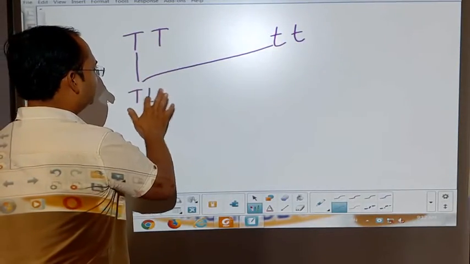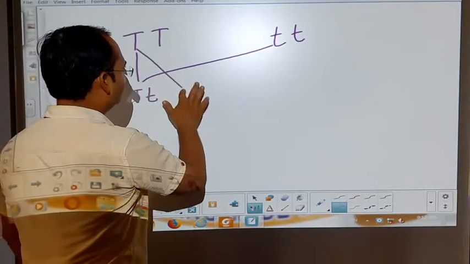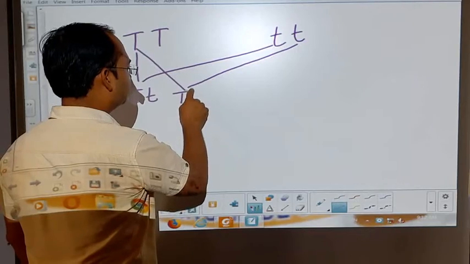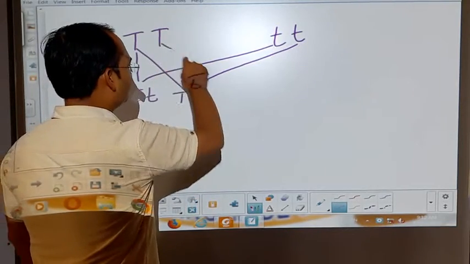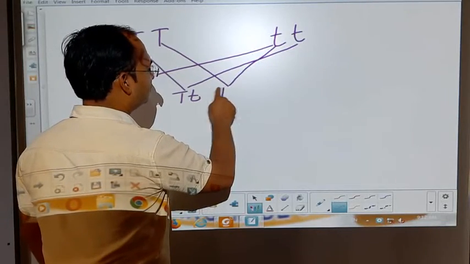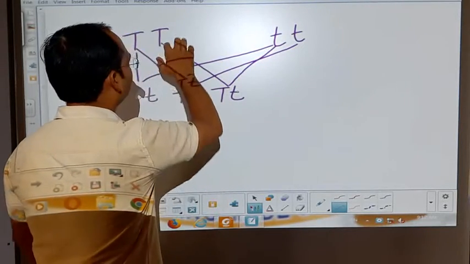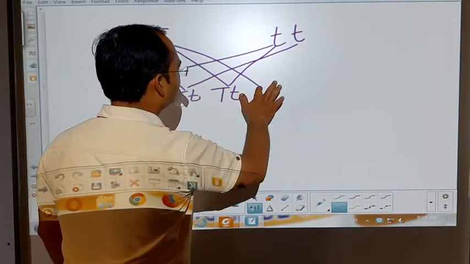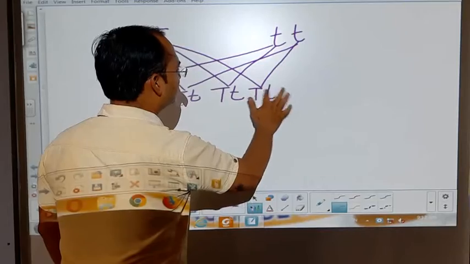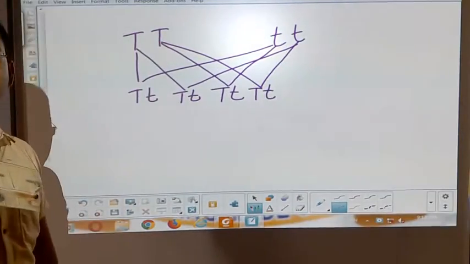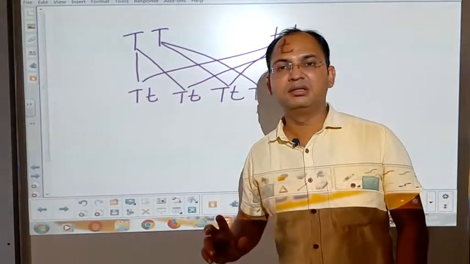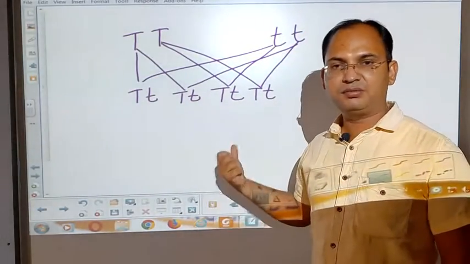The capital T combines with the small t and gives capital T, small t. The first capital T with the second small t again gives capital T, small t. The same for the second capital T with both small t's. Now students, if we see their genotype, all are capital T, small t,